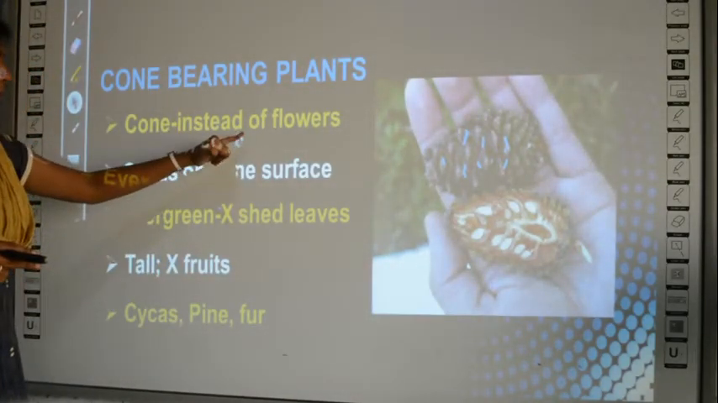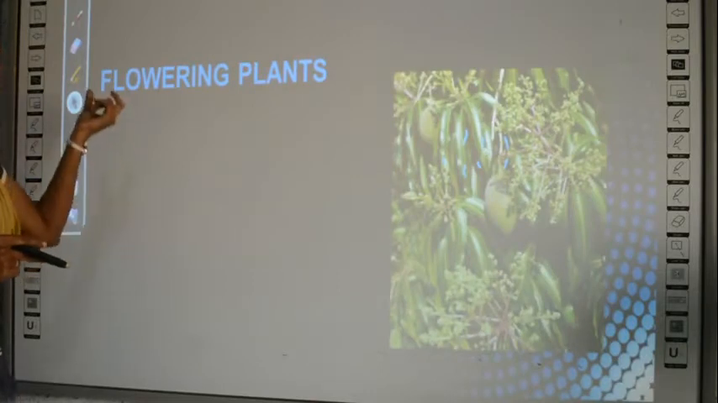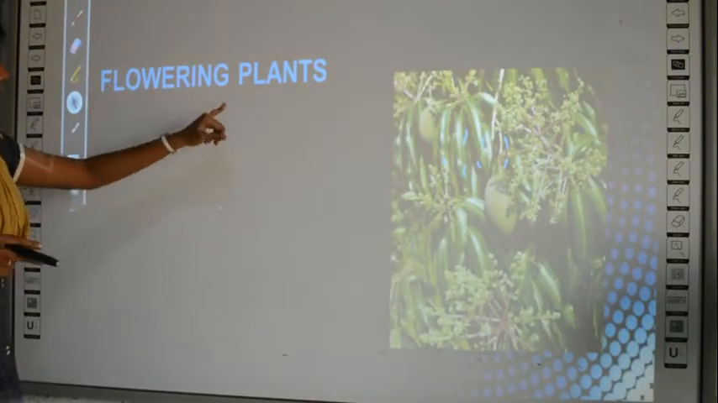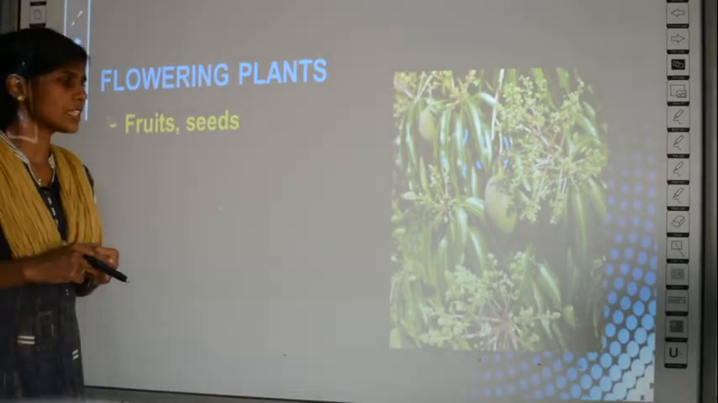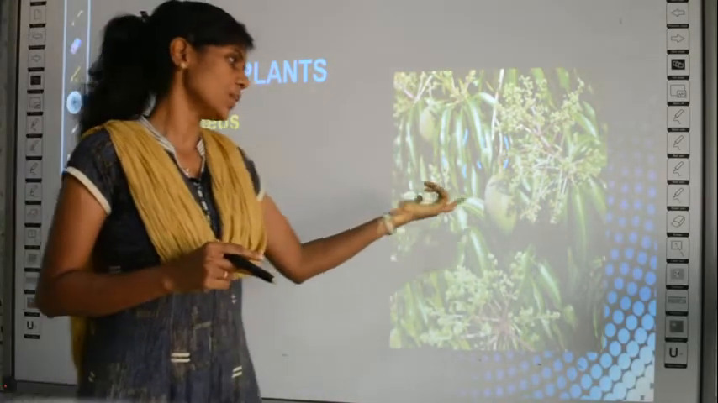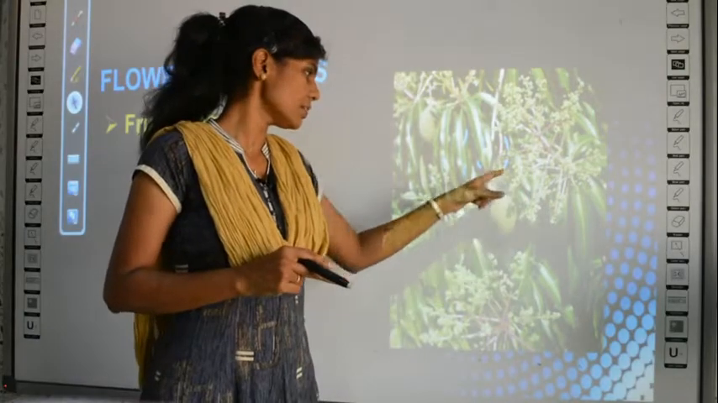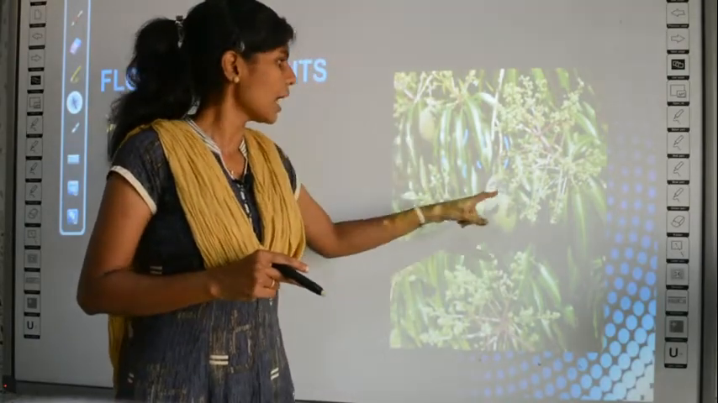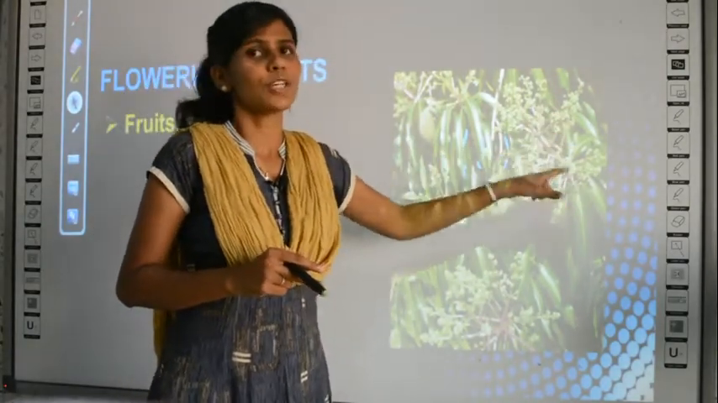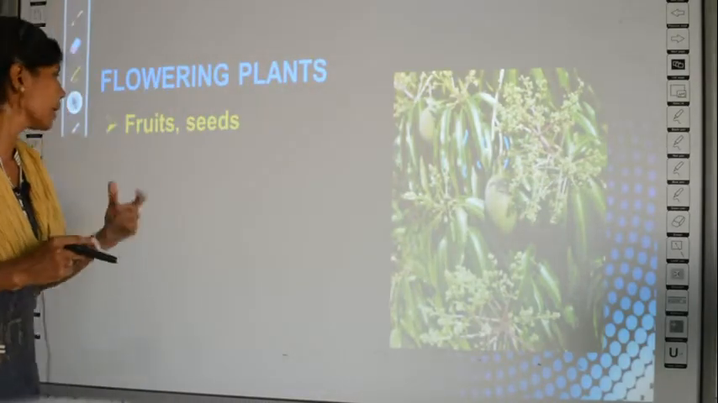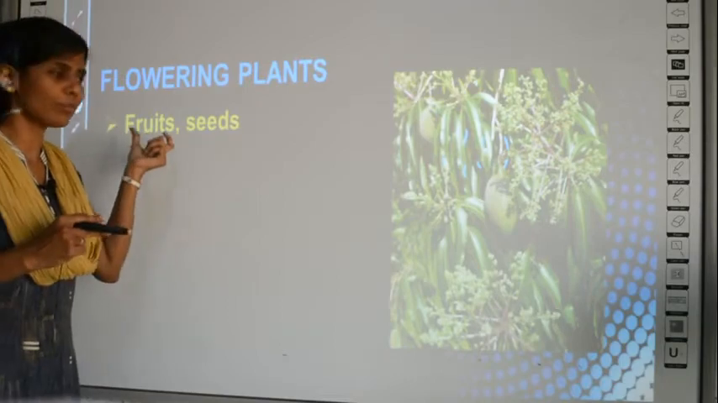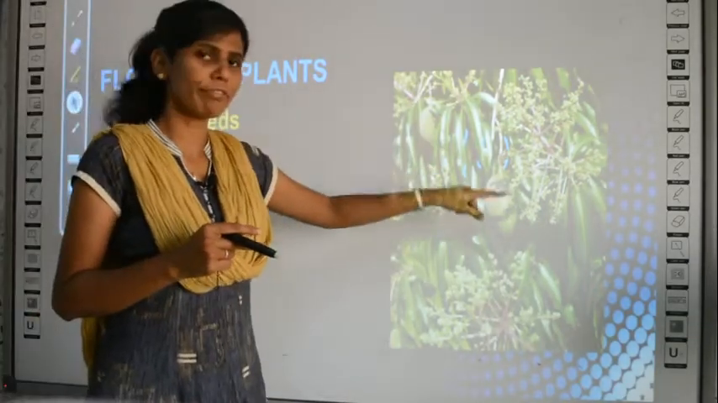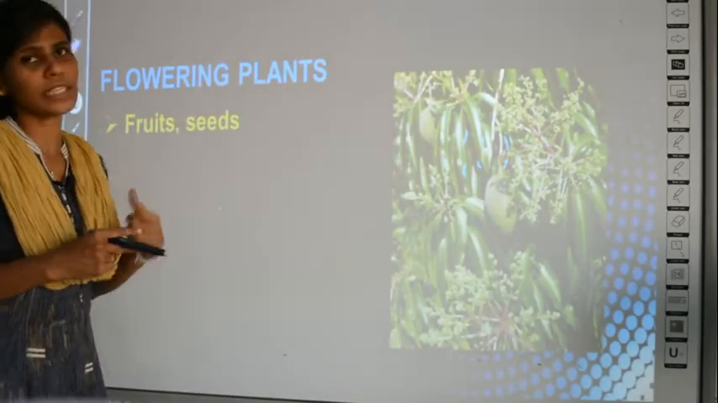So the last topic of today's class is about flowering plants, that is the plants which produce flowers. So this example I have given you is a mango tree. See, there are mangoes here, and also can you see flowers? So usually flowering plants produce flowers. You can see flowers. Apart from that, they produce fruits. Can you see fruits? Yes, there are fruits, and also they produce seeds.